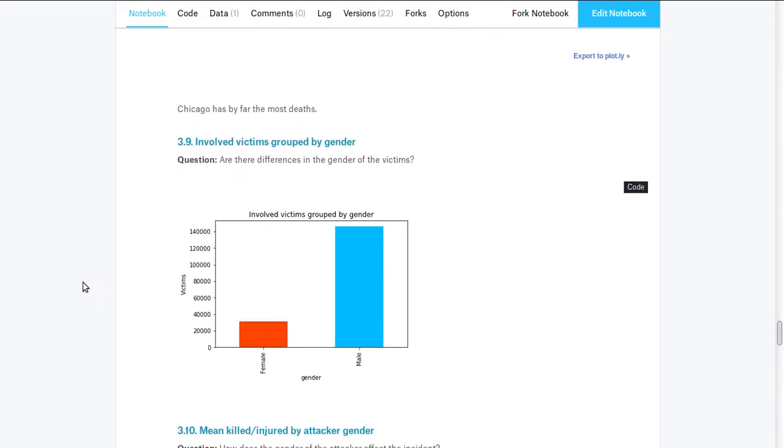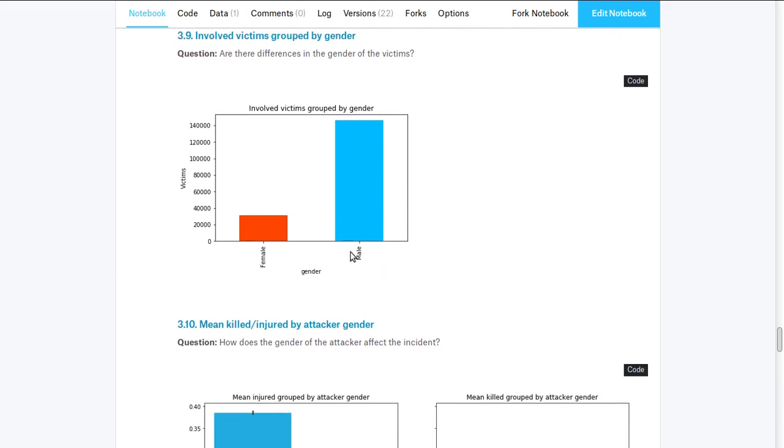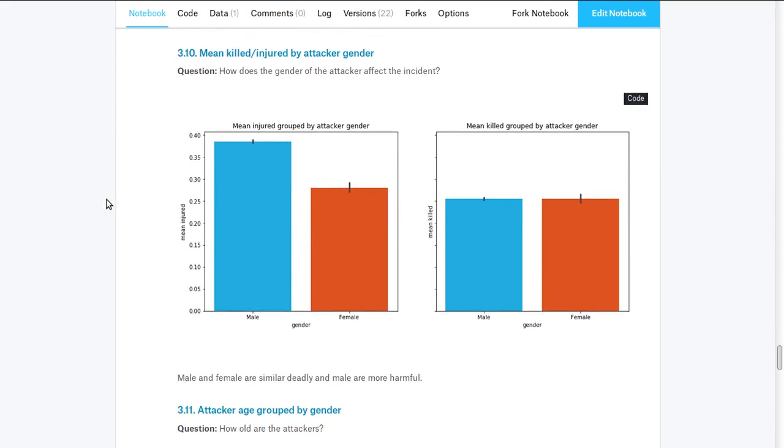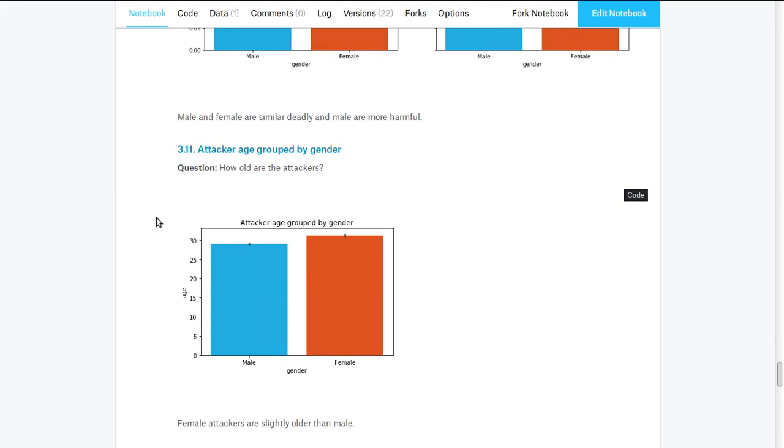Counting the victims grouped by gender shows there are roughly 4 times more male victims than female. Grouping the attacker by gender reveals male and female suspects are equally deadly, and men tend to injure more people in an incident. Computing the mean age of the attacker grouped by gender exposes there's an age gap of roughly 3 years between younger male and older female attackers.